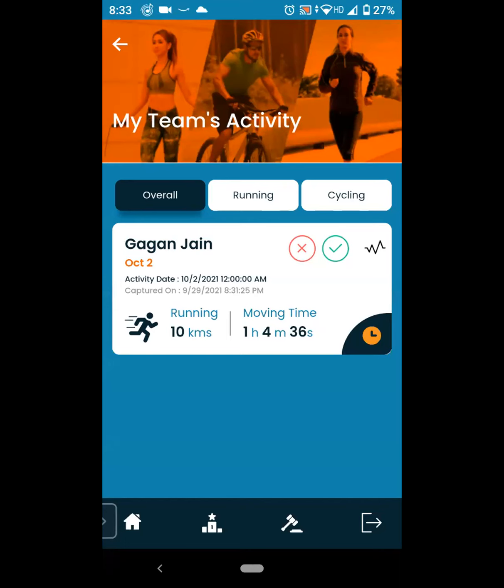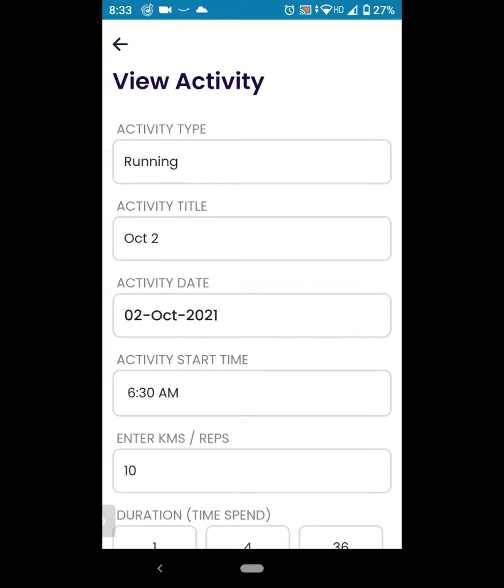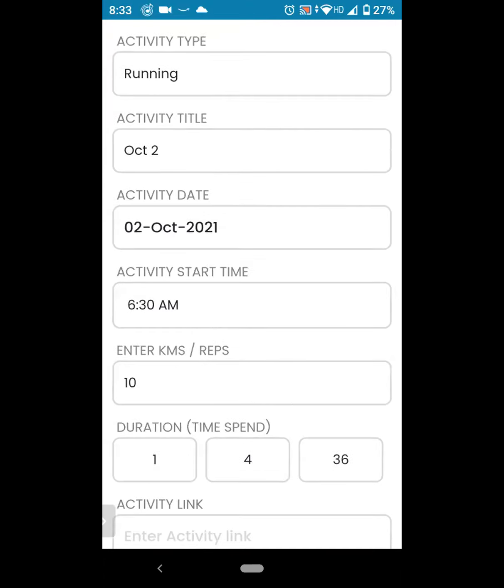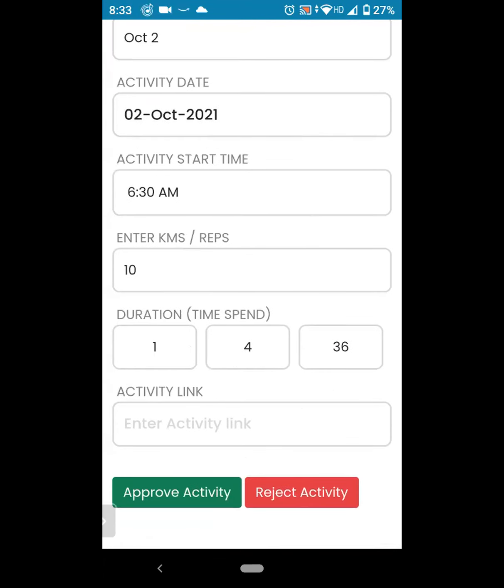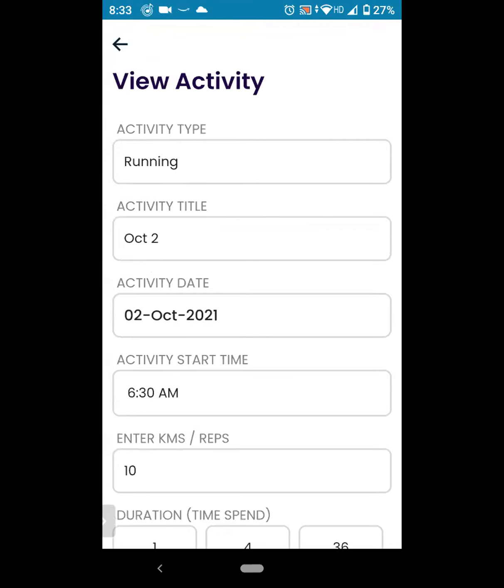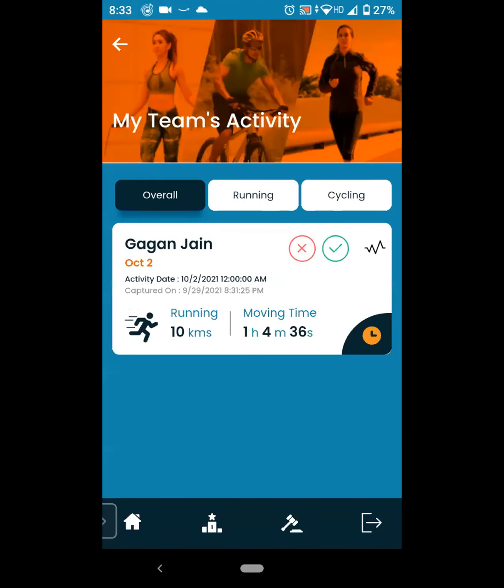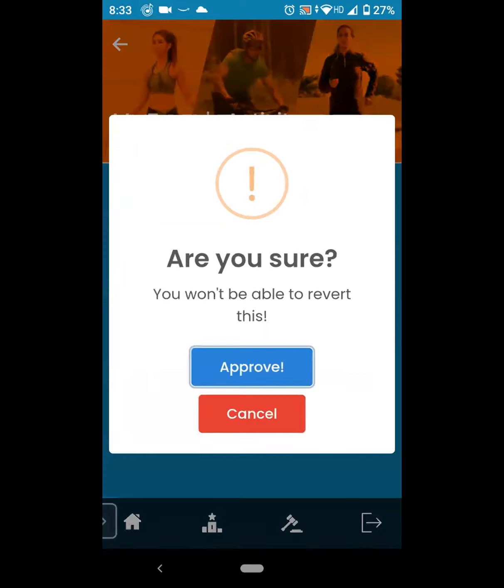So if you have to check this activity, the captain has to go and click on this orange button, right? You can see this activity, you can see the link and everything. So you can approve it within here, or you can approve outside. Can you go outside, Shafiq? And you can click on this green button, which is a tick mark, or you can reject it. If you reject it, then you have to put a reason why it has been rejected, and it will go back to the user, and that day will be opened up again. So then click on approve.